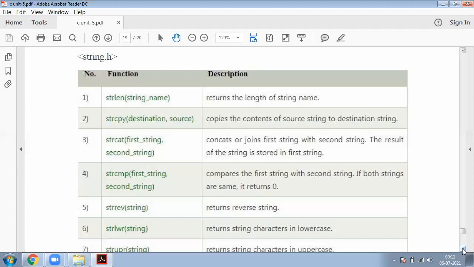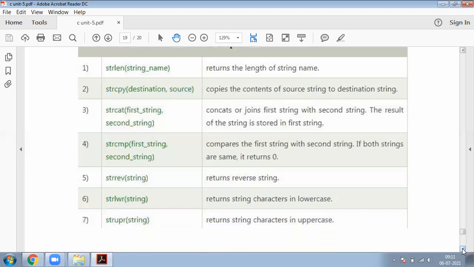Reverse string reverse. Okay, now strlwr. strlwr is nothing but lower string. So whenever we give capital letters, it converts them to lowercase letters like that.